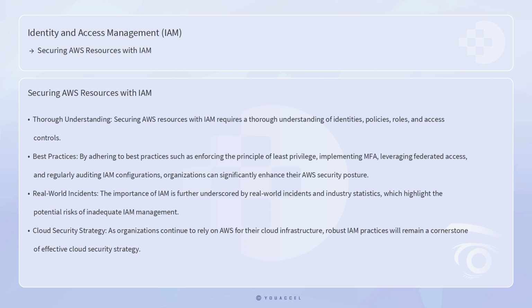The importance of IAM is further underscored by real-world incidents and industry statistics, which highlight the potential risks of inadequate IAM management. As organizations continue to rely on AWS for their cloud infrastructure, robust IAM practices will remain a cornerstone of effective cloud security strategy.